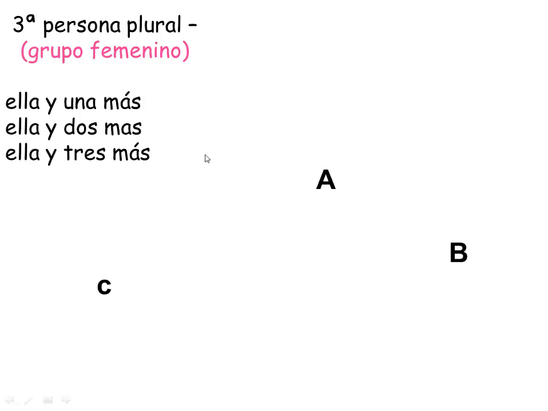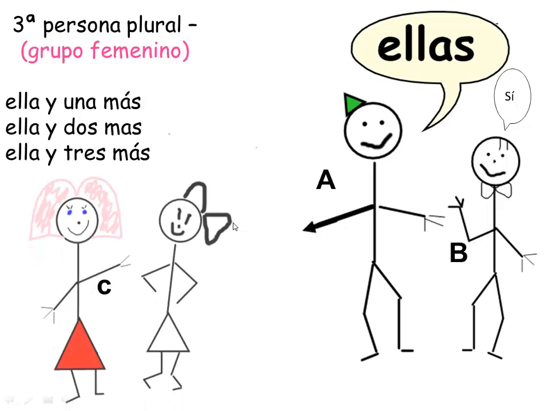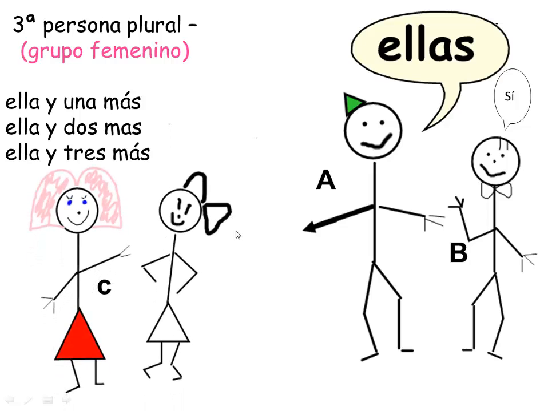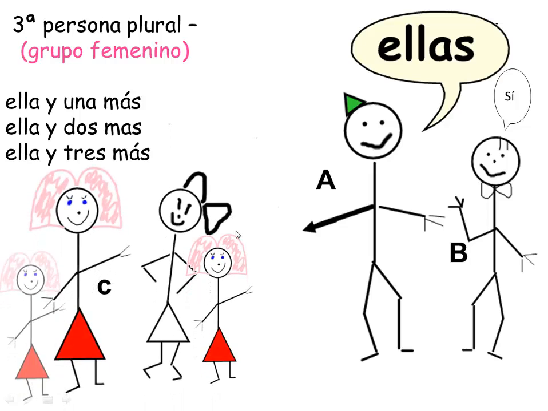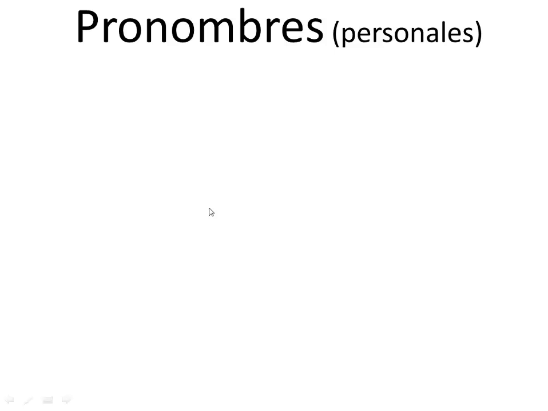And here we go, third person plural, the feminine form of it. If it's ella and one other person, or ella and two other people, or ella and three other people, we're going to call them ellas. And this says they. Once again, that is the pronoun in English, they. And only ladies. Okay guys, so that's pretty much it.